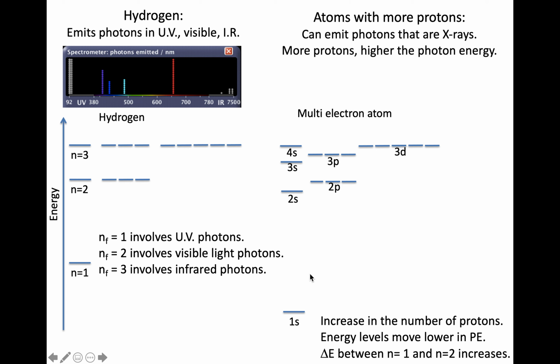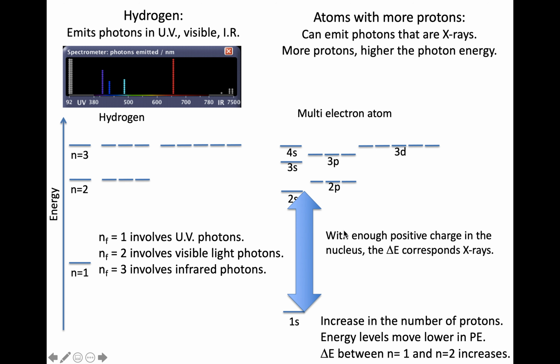I'm also seeing the gap between n equals 1 and n equals 2 increasing. So the way that the experiment works for Moseley, this gap right here eventually is wide enough that it corresponds to X-rays. It's not wide enough in hydrogen because I don't have enough protons to pull that n equals 1 energy level lower and lower in potential energy.